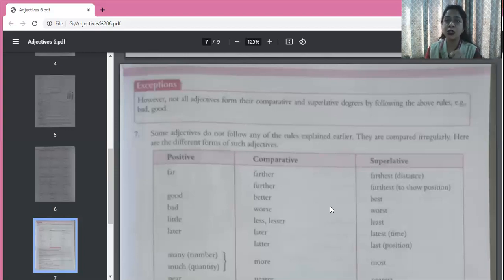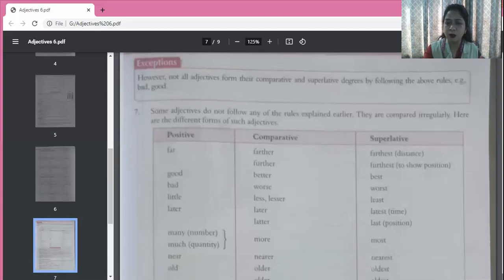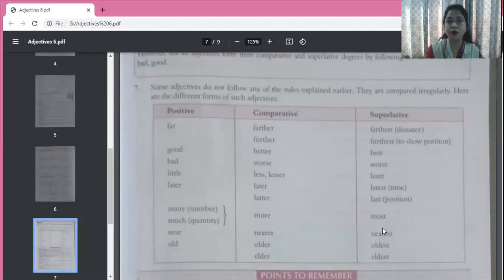Latter word refers to the second person or thing in the sentence. So when we say between Rohan and Seema, the latter is very slow, that means out of Rohan and Seema, Seema is actually very slow. Okay. So now many, more, most, and much, more, most.